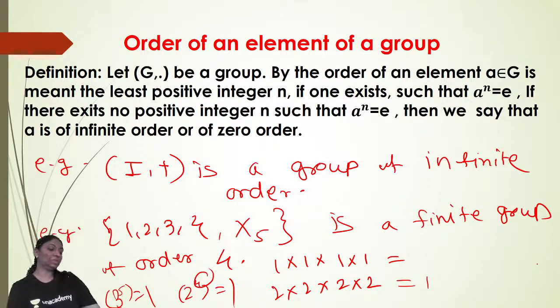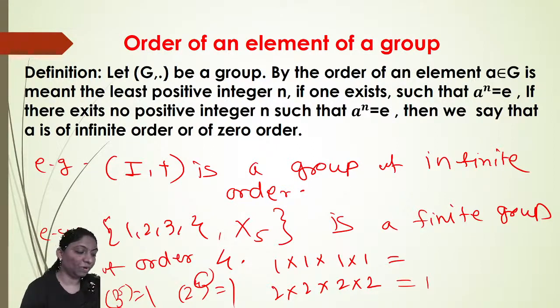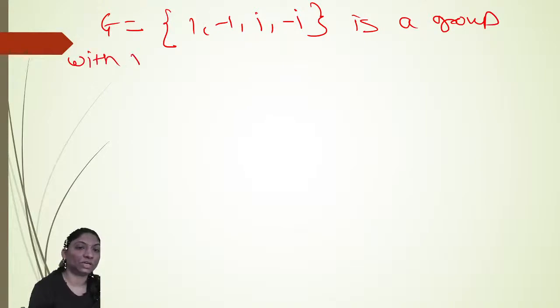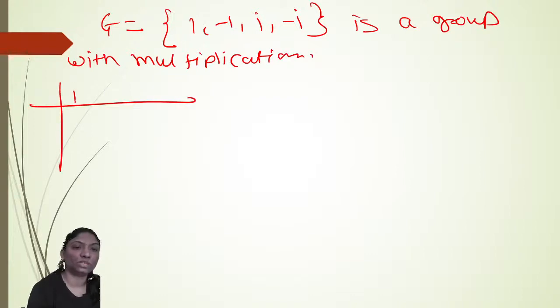Now, {0, 1, 2, 3, 4} is a finite group of order 5. Next, we'll take one example of a different group. G is equal to {1, minus 1, i, minus i}. It's a group with multiplication. We can show that here. If you want, you can find the composition table.